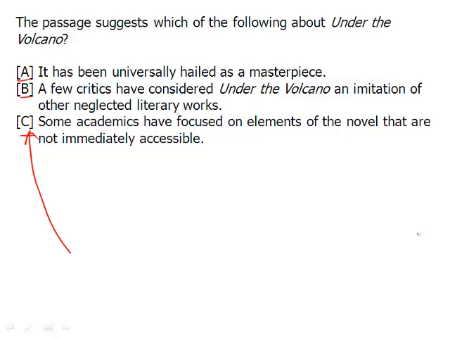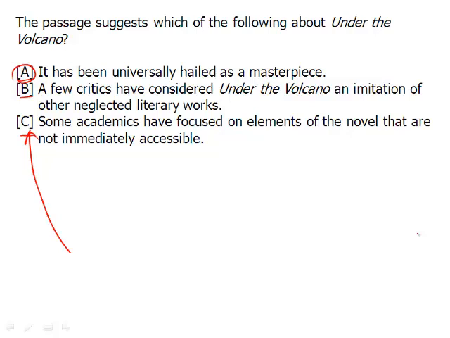So in this question, let's start with A. What we have to do is go through each answer choice, evaluate the passage, and see whether or not that answer choice is true. So let's start with A. It has been universally hailed as a masterpiece.